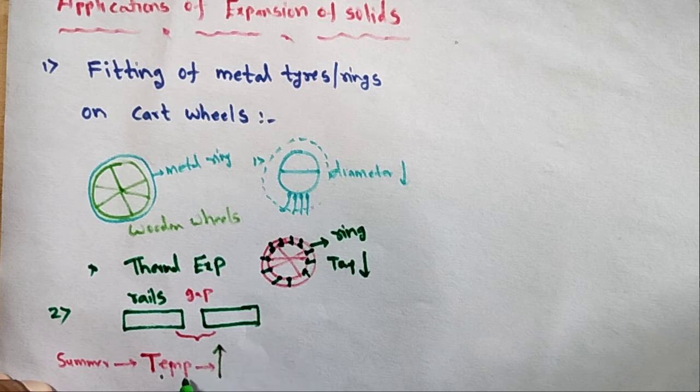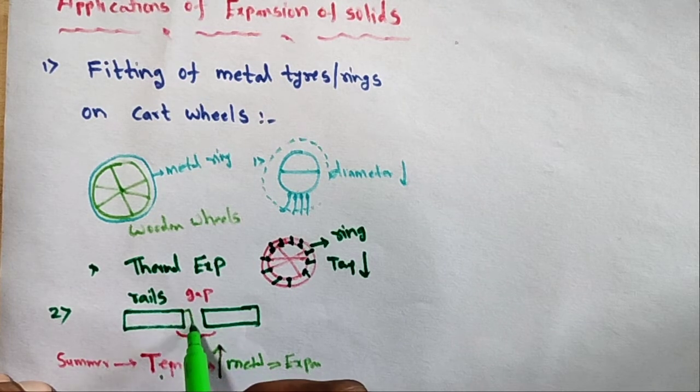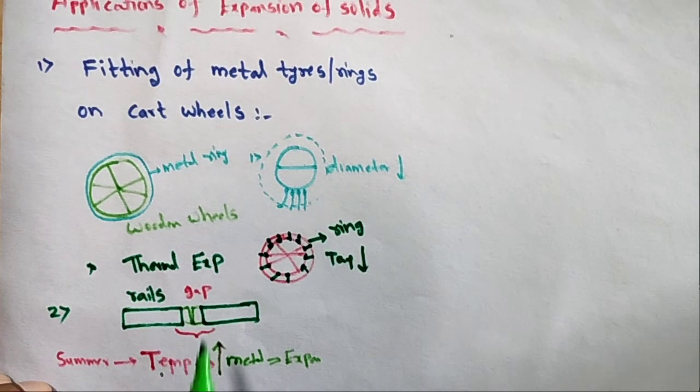When the temperature increases, the metals expand. So this gap will be filled, or compensated. That is the main reason: due to thermal expansion of solids, the gap is filled.